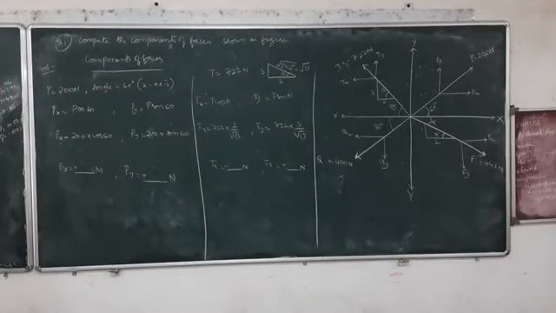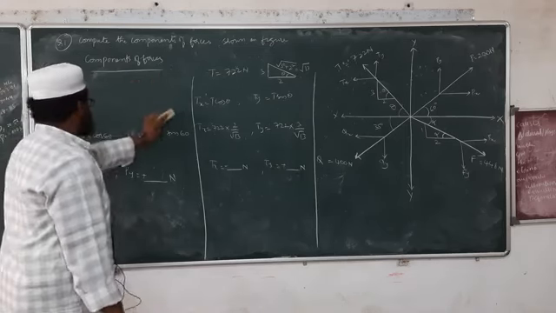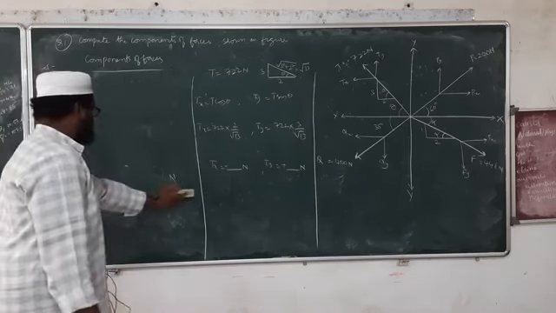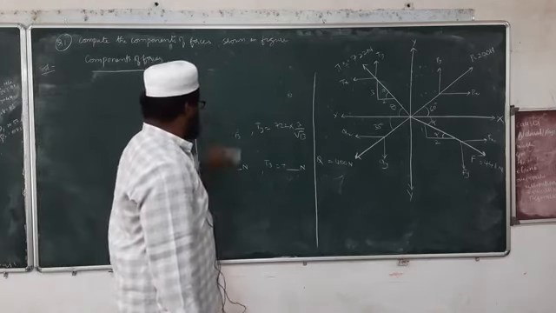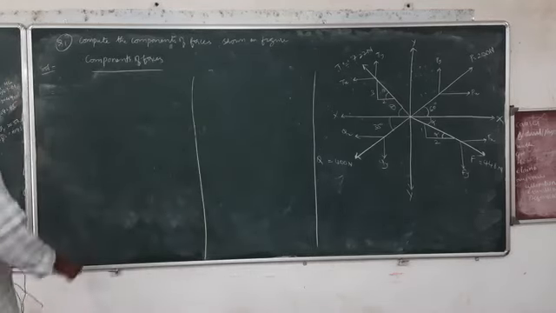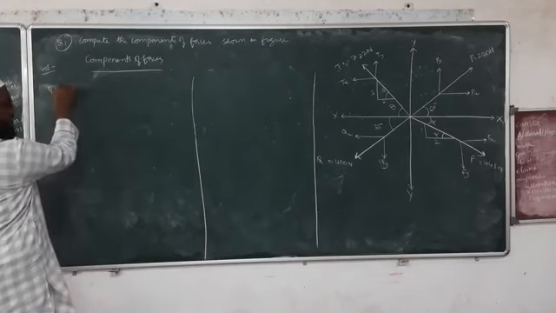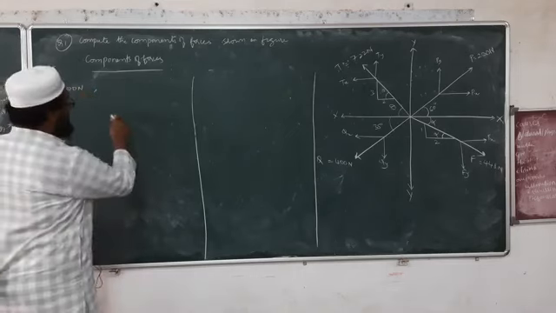Then we'll go for the force Q and F. Now we'll go for the force Q. Q is equal to 400 Newton and what is the angle?